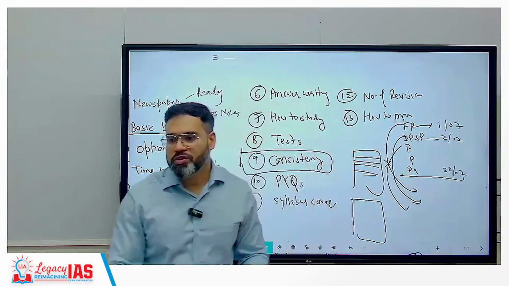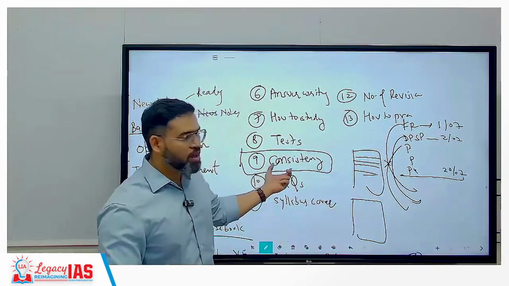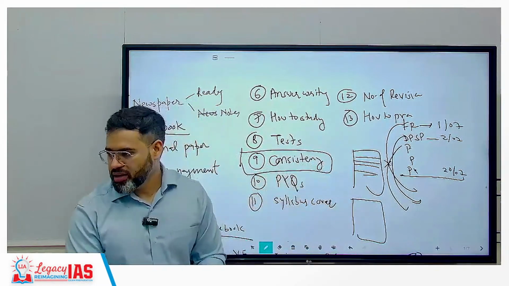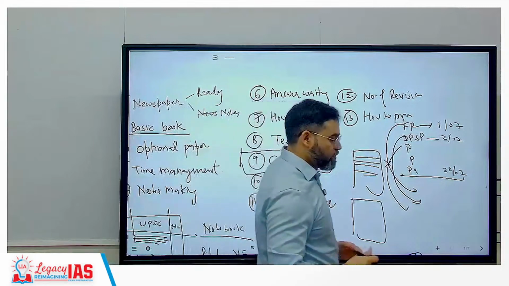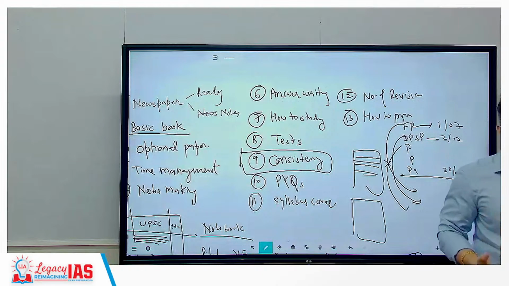There are many individuals, those who are not having a skill, but they also became very good players because of consistency only. Like example, if you compare Virat Kohli and Sachin Tendulkar, then Sachin Tendulkar basically as a cricketer, he is much better than Virat Kohli, no doubt about it.